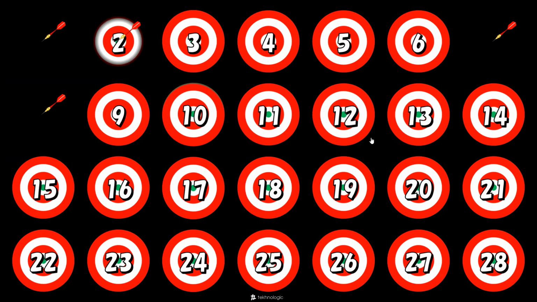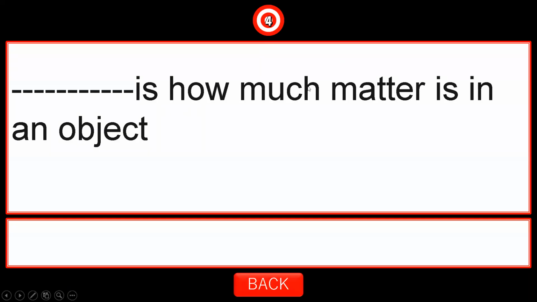Yes, Abdulaziz Mansour. Yes, teacher. Let's choose a number. Number 4. How much matter is in the object? More matter or less matter? The amount of matter in an object. More matter or less matter? And the object will be heavy or light. So is it the mass or volume? Mass. Great job, Abdulaziz.